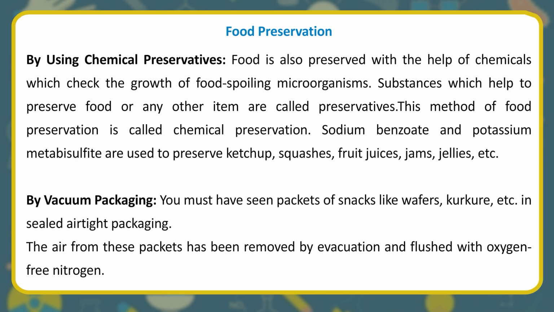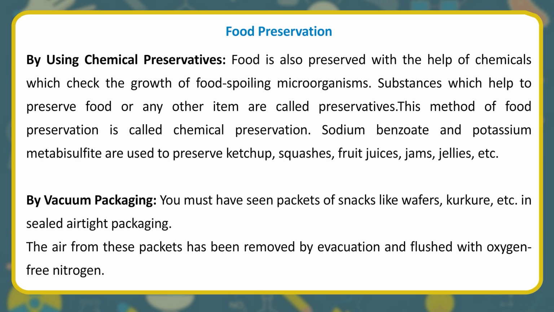By using chemical preservatives, food is also preserved with the help of chemicals which check the growth of food-spoiling microorganisms. Substances which help to preserve food or any other item are called preservatives. This method of food preservation is called chemical preservation.